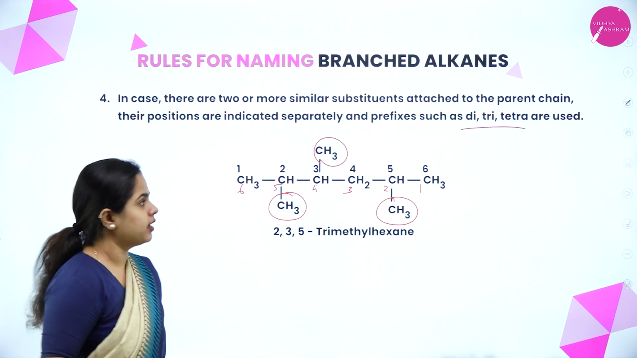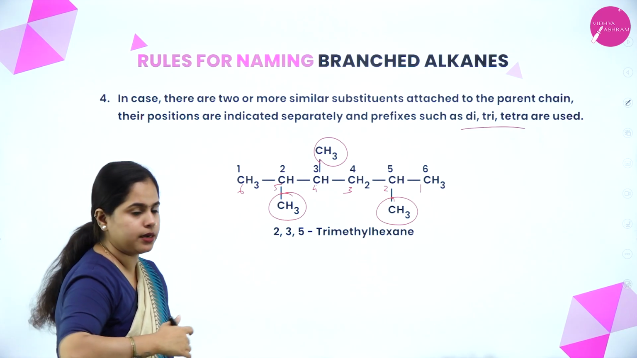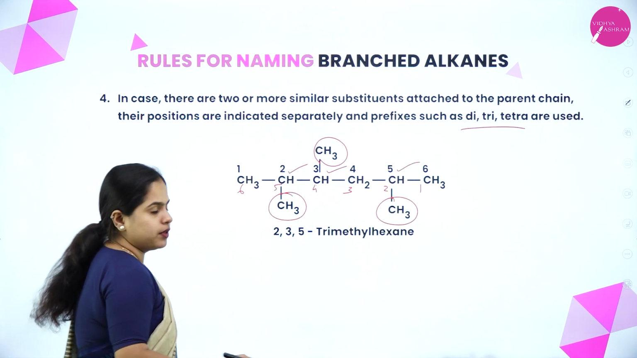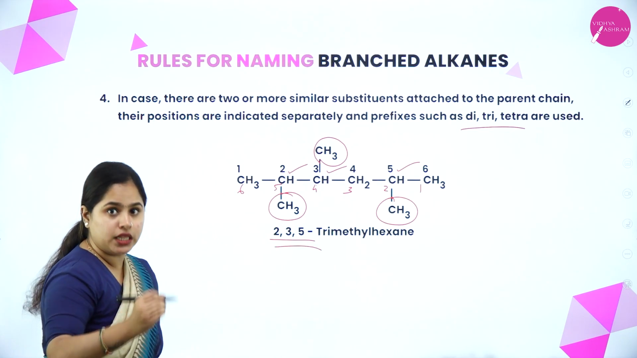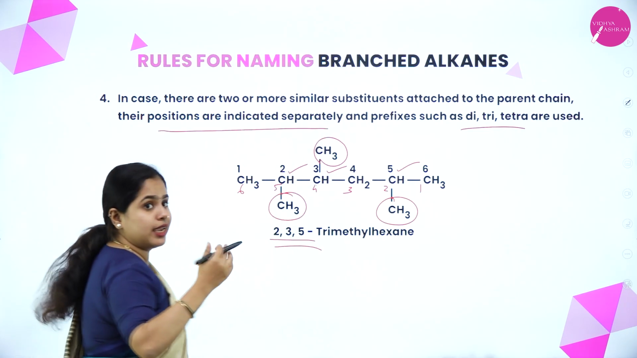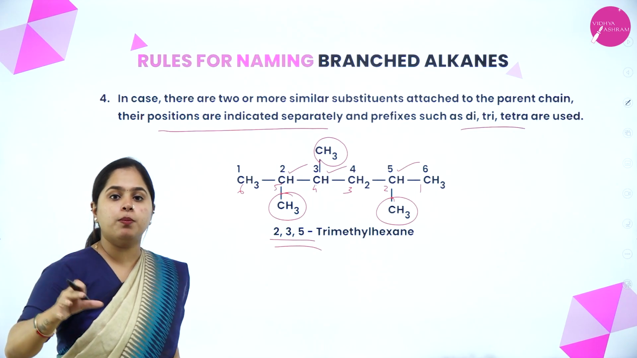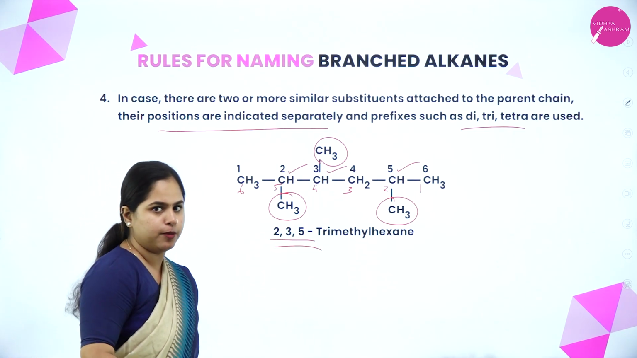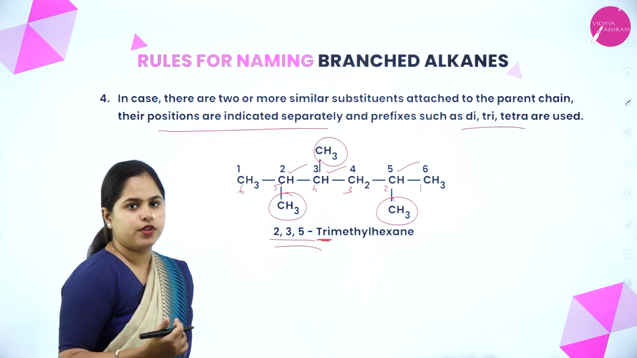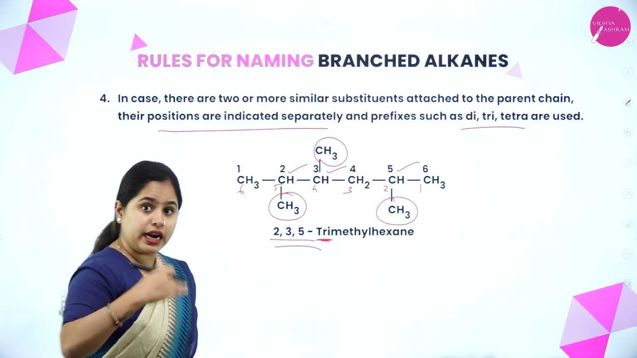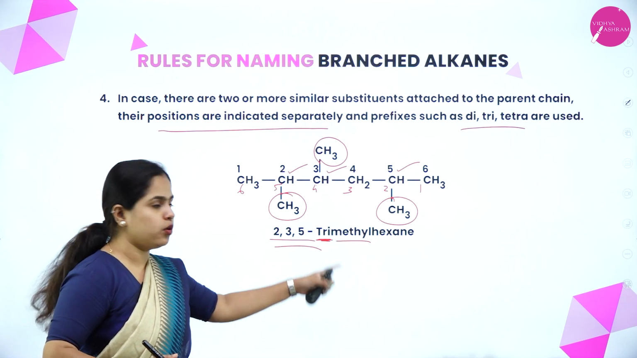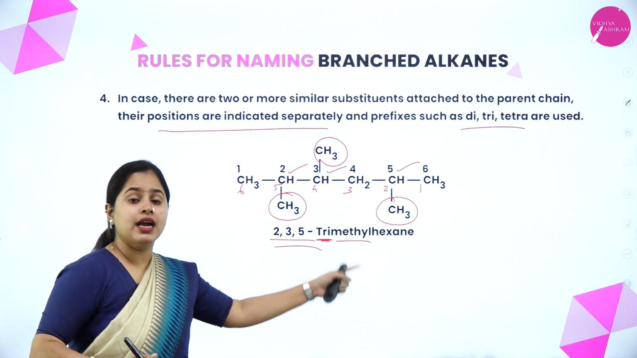Now how do I name it? Where are the methyl groups present? On the second carbon atom, the third carbon atom and the fifth carbon atom. So the positions are written 2, 3, 5. That is, positions are indicated separately. Then how many methyl groups are there? 3 methyl groups, so that is represented by tri. So 2, 3, 5-trimethyl. If all the substituents are the same, only then can you use this.